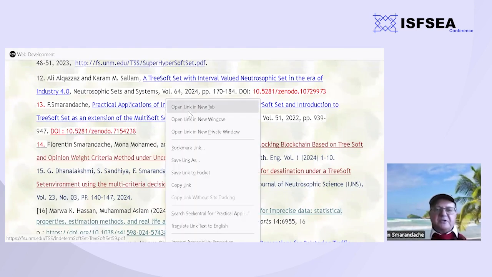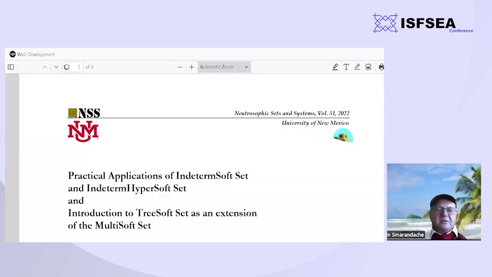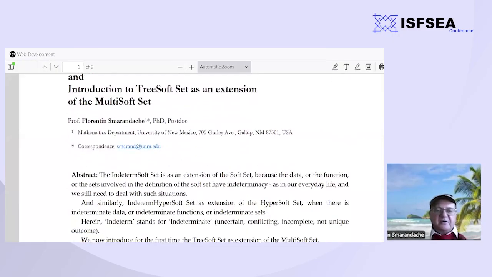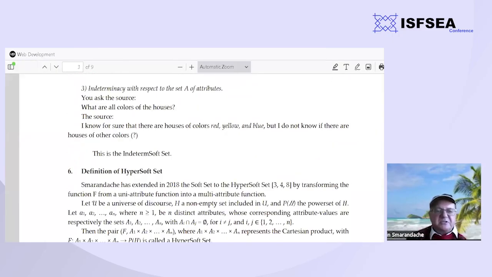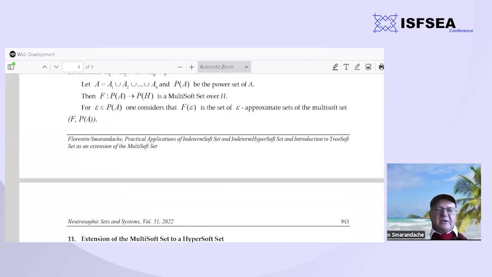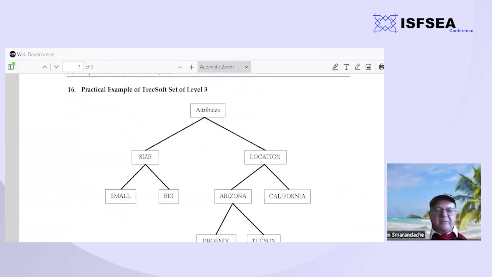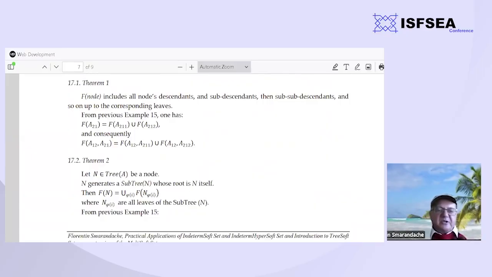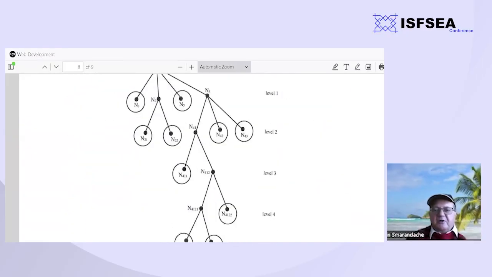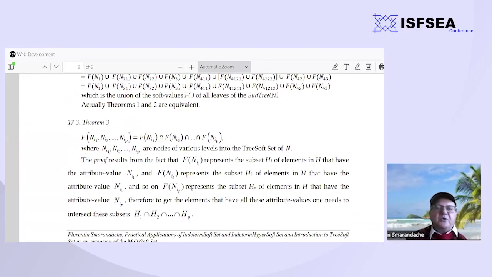For example, let's see this one, the indeterminate subset here, published in Neutrosophic Sets and Systems, and then information about them, and some of them are reproduced herein. So you're welcome to contribute papers.